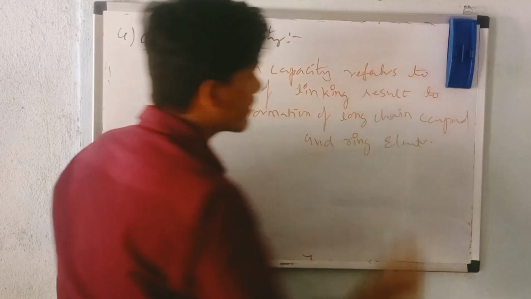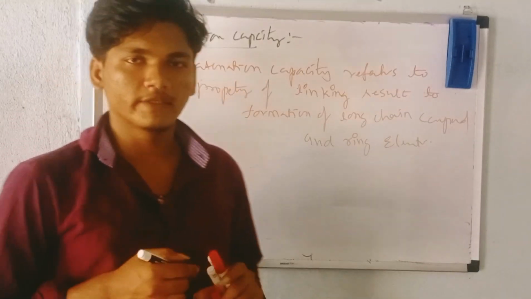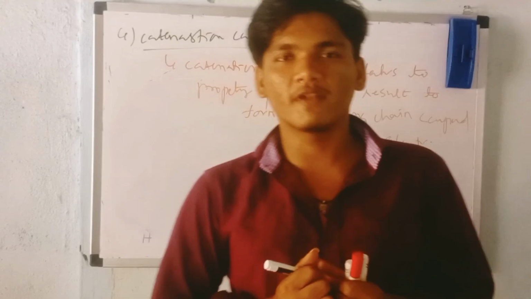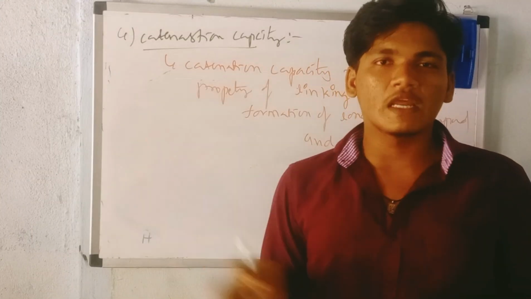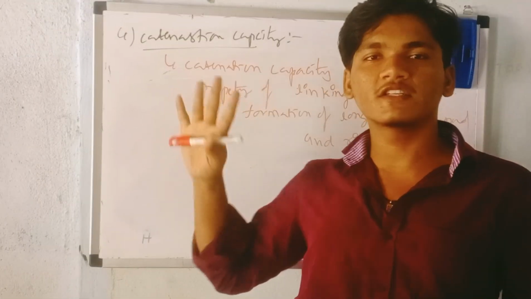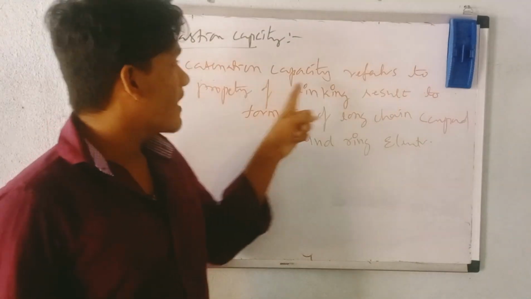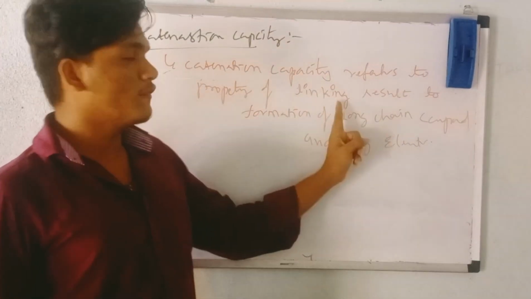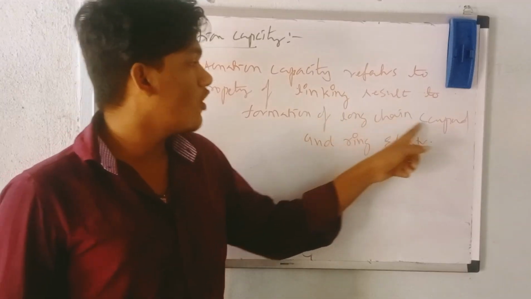This is called catenation capacity. I hope you understood my writing. Why? Because I'm going to become a future doctor, I will write like this only. Just understand; while I'm pronouncing, I think you may understand. Okay? Catenation capacity refers to the property of linking, resulting in the formation of long chains of compounds.